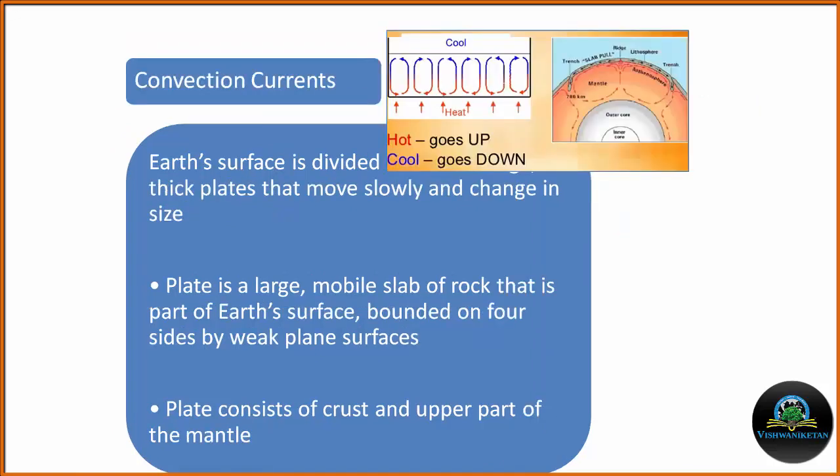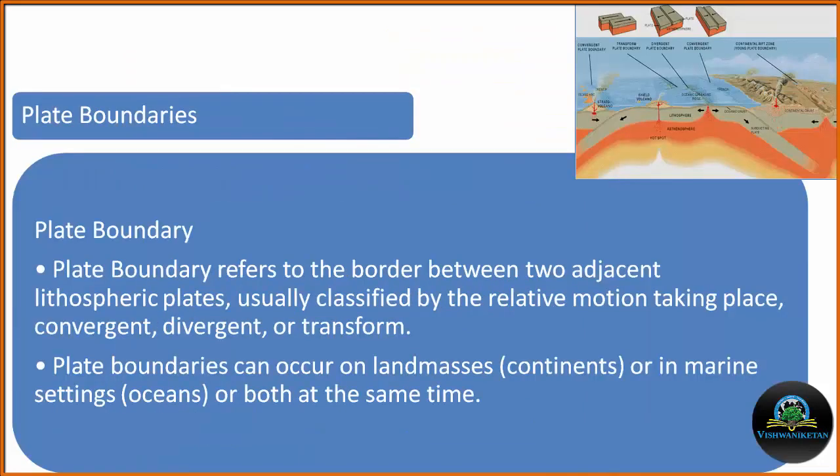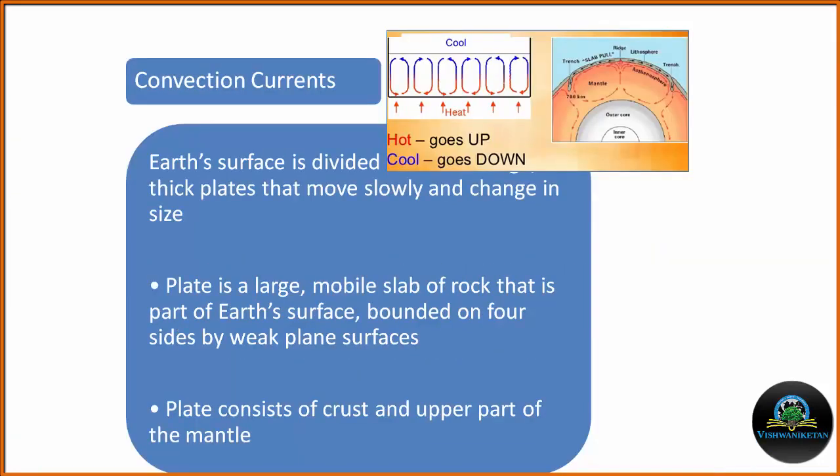Now the question arises why these plates are moving. It is believed that the generation of convection cells within the mantle is responsible for the movement of these plates. Because of the huge temperature difference between the outer core and mantle, these convection cells are generated.